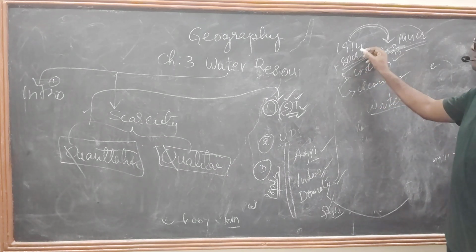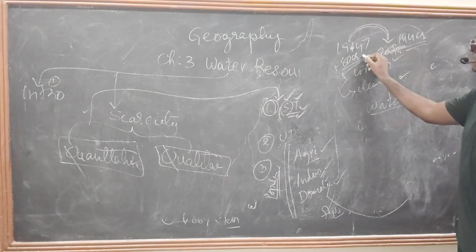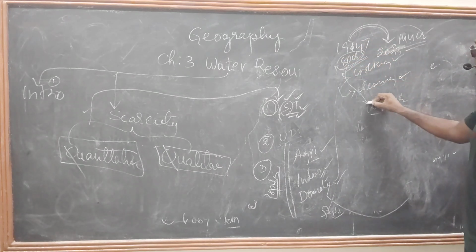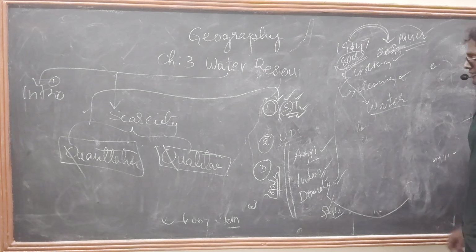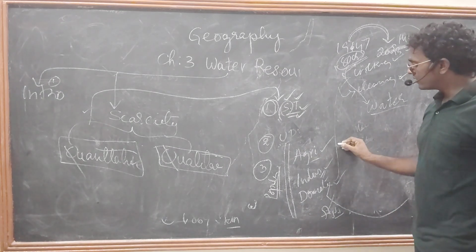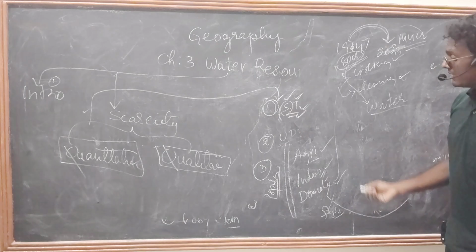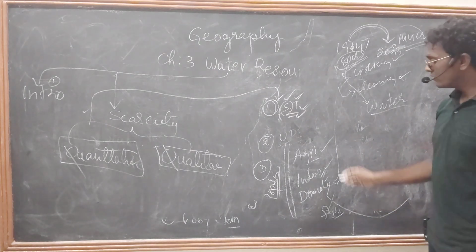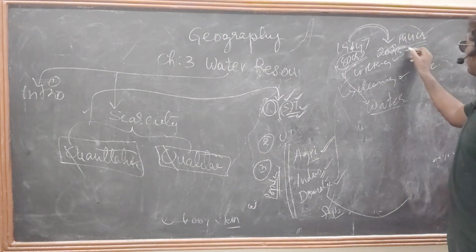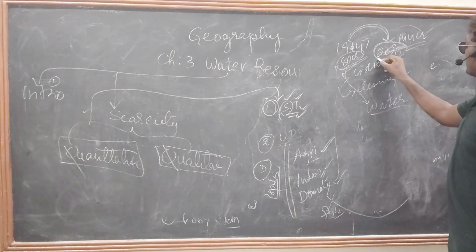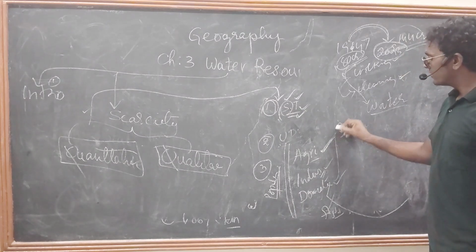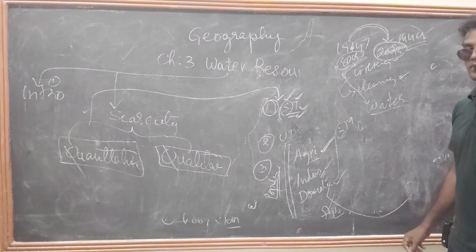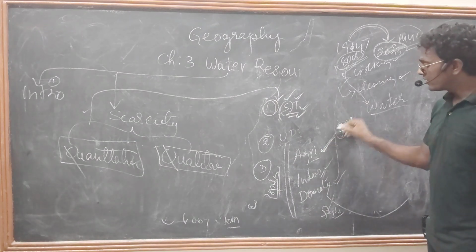Before 1947, we had only 80 crores of population. Now, coming to 2023, the population has doubled. It means the pressure on water, the requirement of water, is increasing. To satisfy the people's food and their needs, we need to cultivate 3 times a year. The carbon intensity is also increasing.